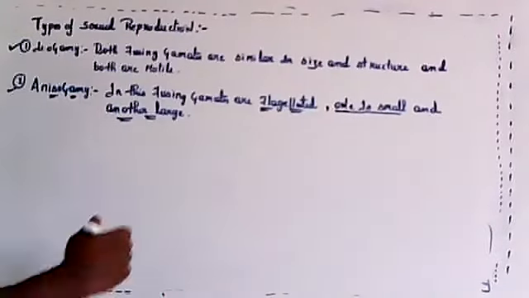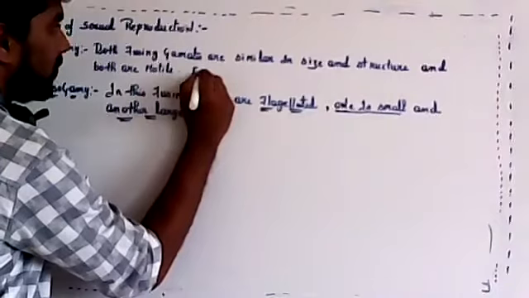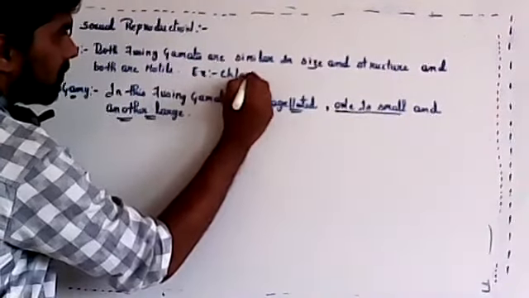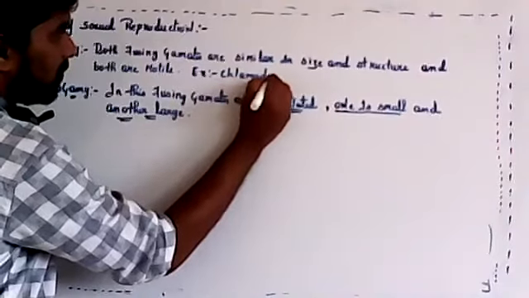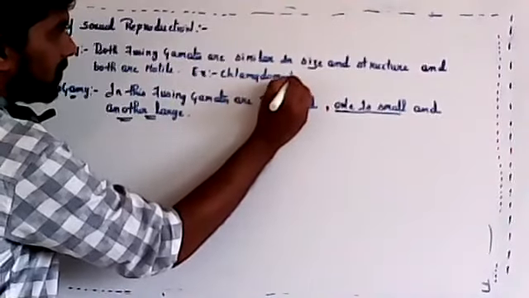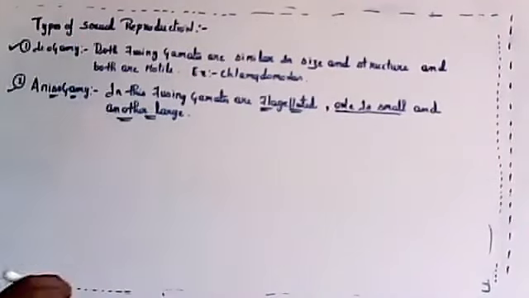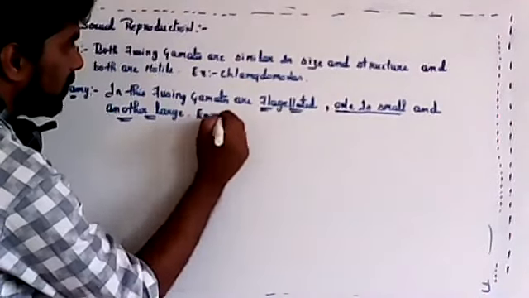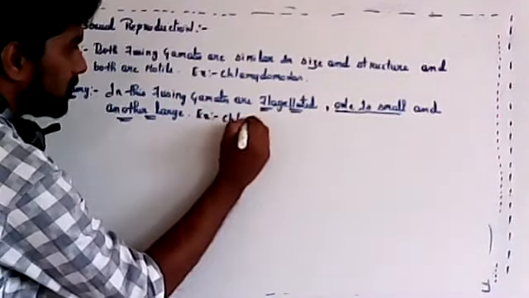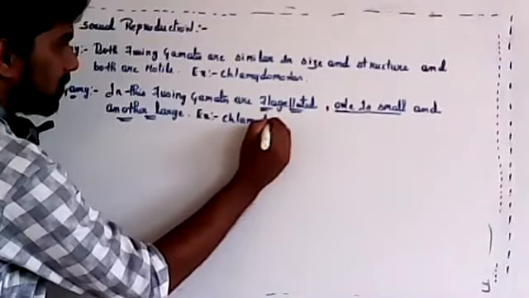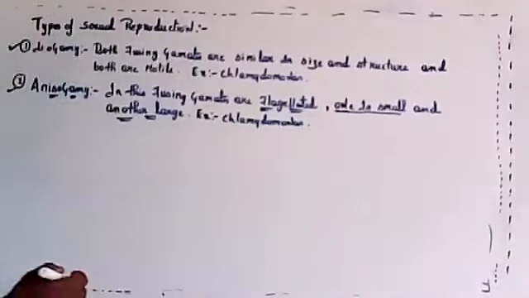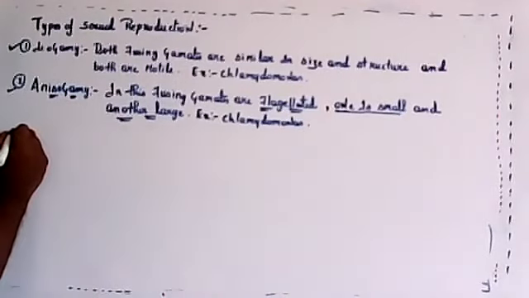The first example is Chlamydomonas. Chlamydomonas is a unicellular alga. The second example is also Chlamydomonas. So both examples are called Chlamydomonas.